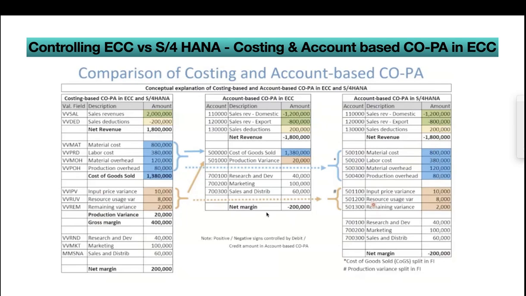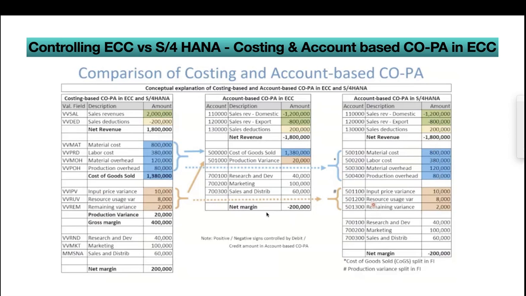If you observe, the first column is the value field. Basically, these costing-based COPA reports are executed based on the value fields. In layman's terminology, you can say multiple GL accounts can be mapped to a value field, but it's not really true. I'm just giving an example so that you can understand. Here, sales revenue is 2,000,000, sales deduction 200,000, and net revenue 1,800,000. Then we have the variable costs: material cost, labor cost, material overhead, and production overhead. Then we get the cost of goods sold, that is COGS.